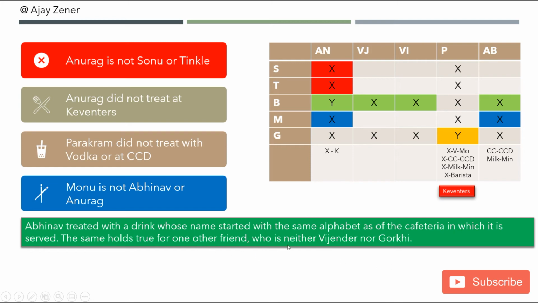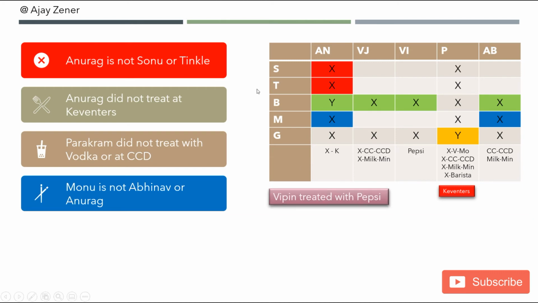And it says the same holds true for one other friend. The other friend is Vijender. So Vijender also did not give his treat with cold coffee or milk. Now, because we know that there is one more statement among the positive statements which says Vipin treated with Pepsi, I'm going to put that there. So Vipin treated with Pepsi, and we have marked Pepsi here.